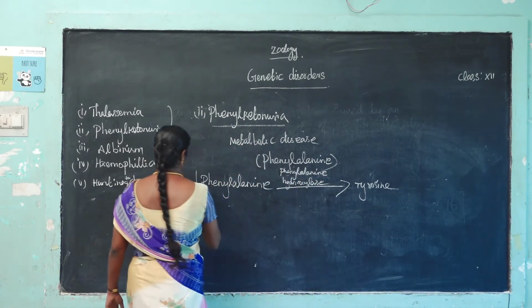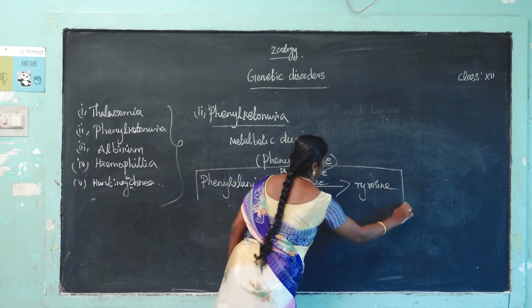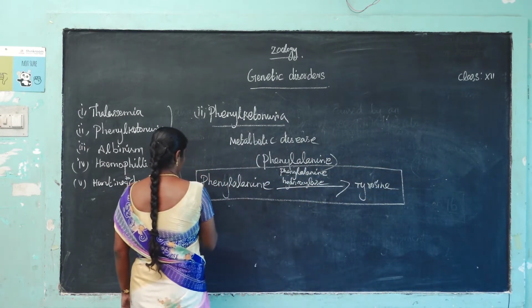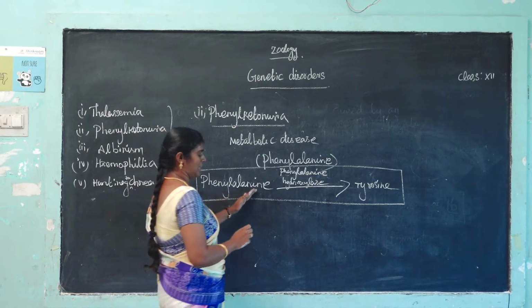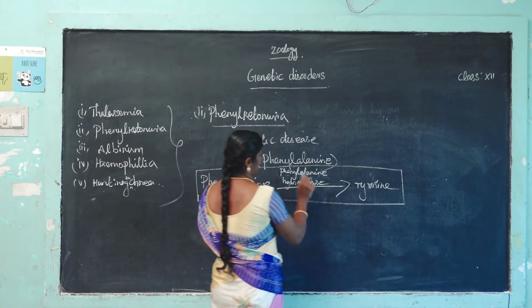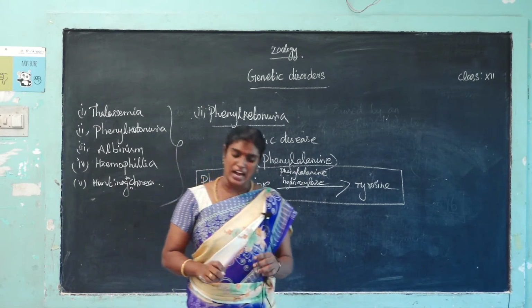Okay, this is very important. In normal metabolism, phenylalanine is converted to tyrosine with the help of the enzyme phenylalanine hydroxylase.